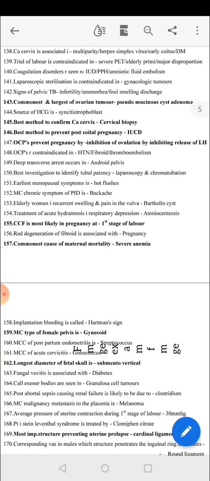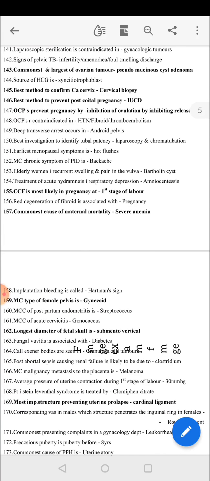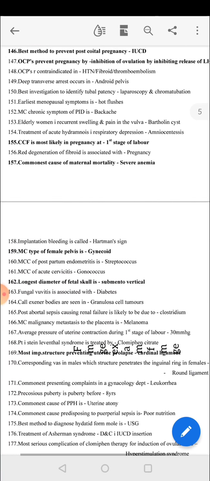Earliest menopausal symptom is hot flushes. Most common chronic symptom in PID is backache. Elderly woman with recurrent swelling and pain in vulva has Bartholin's cyst. Treatment of acute hydramnios with respiratory depression is amniocentesis. CCF is most likely in pregnancy at first stage of labor. Red degeneration of fibroid is associated with pregnancy. Commonest cause of maternal mortality is severe anemia. Implantation bleeding is called Hartman's sign.